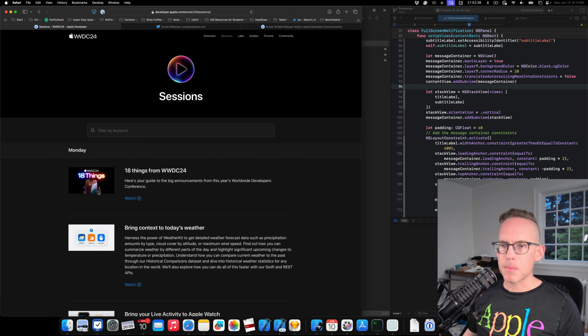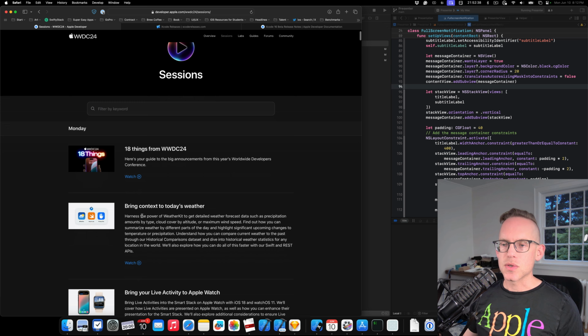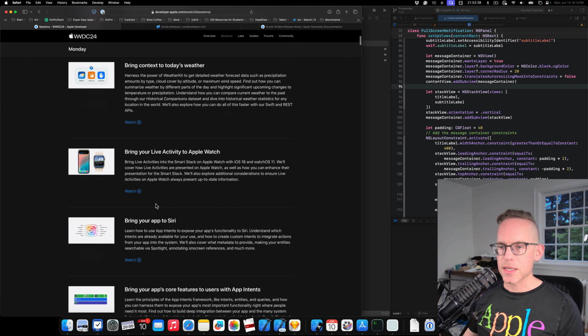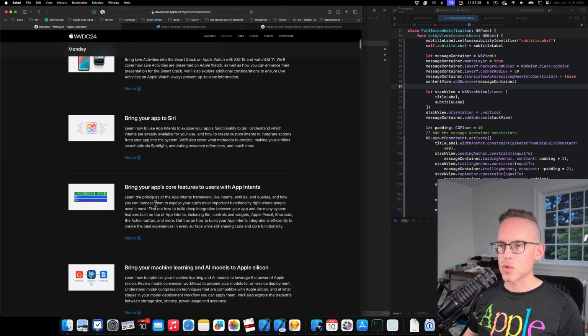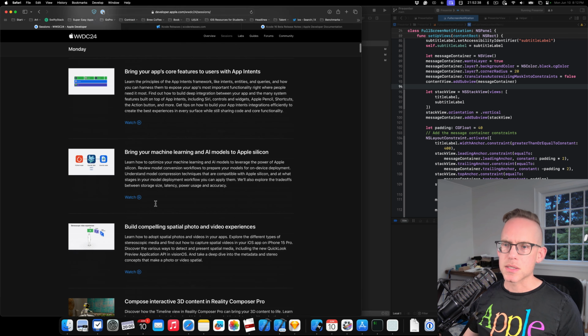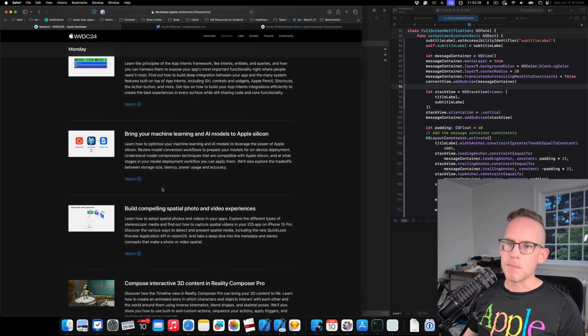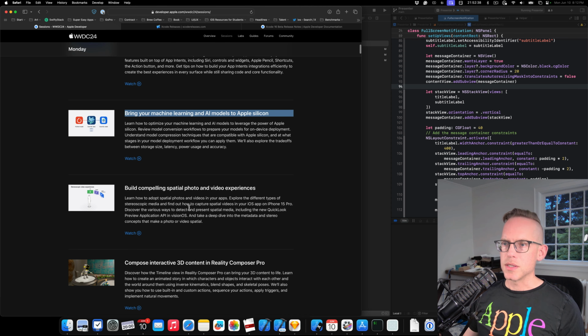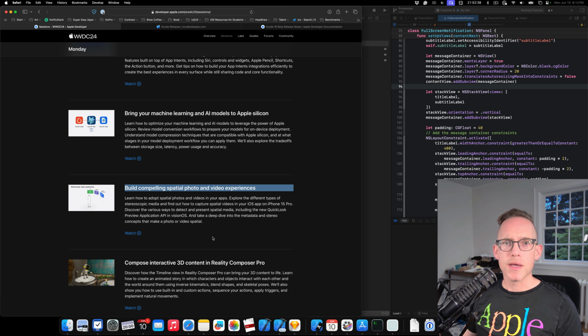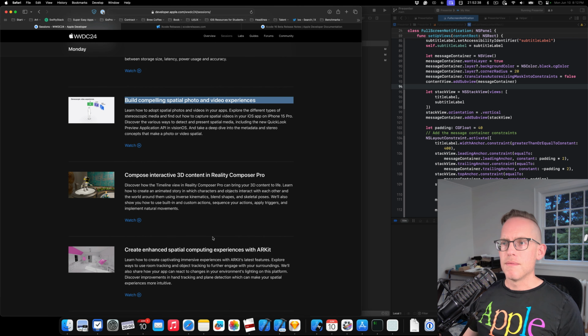They even have a recap right now, 18 things from WWDC 2024. I can't say that right. So we've got Live Activities, bring your app to Siri, bring your core features to users with App Intents, which helps the machine learning. We've got bring your machine learning and AI models to Apple Silicon. That's just bringing different AI models. We've got building compelling spatial photo and video experiences. That is all about Vision stuff. Compose interactive 3D content in Reality Composer Pro.